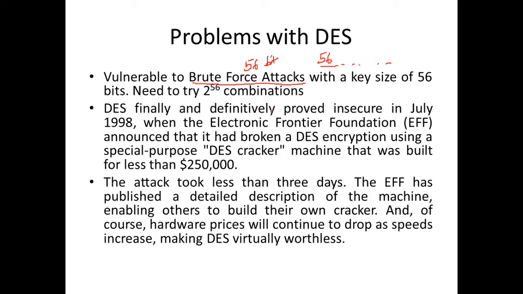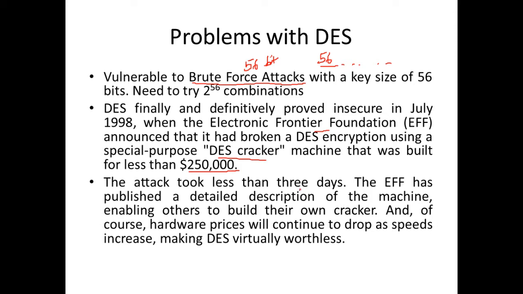That really happened in 1998. The Electronic Frontier Foundation announced that it had broken a DES encryption using a special purpose DES cracker, and that machine was built for less than $250,000. So this algorithm is vulnerable, and this attack took less than 3 days.